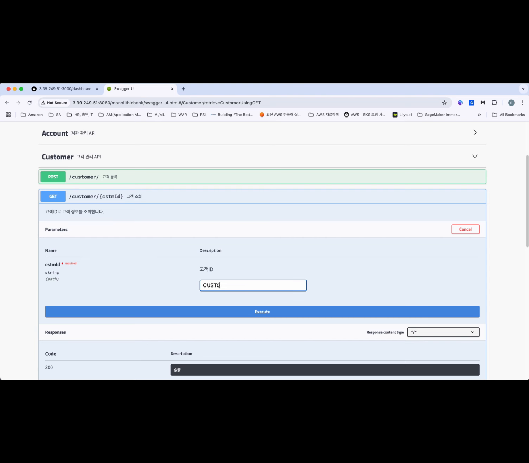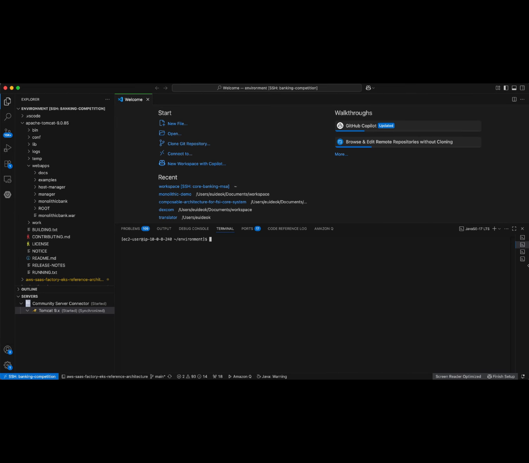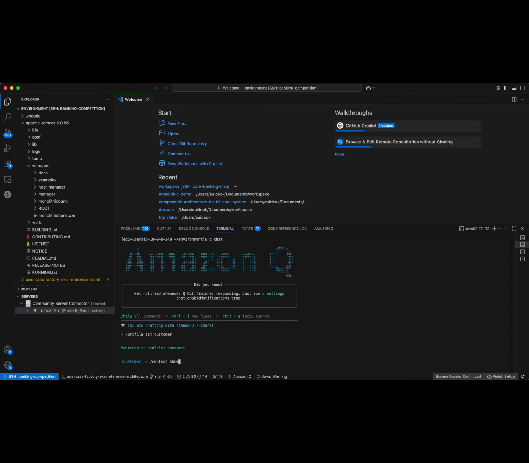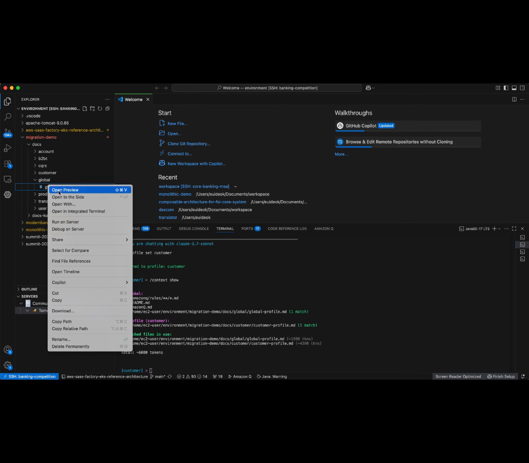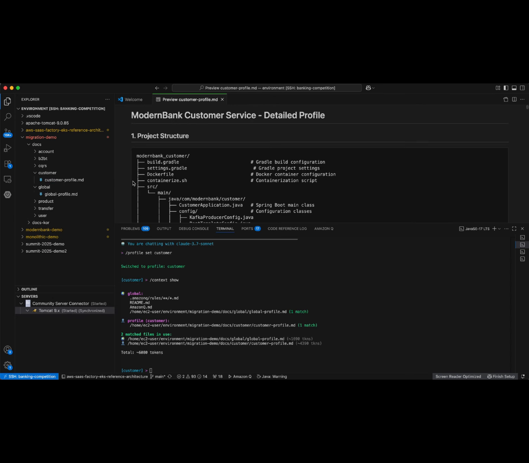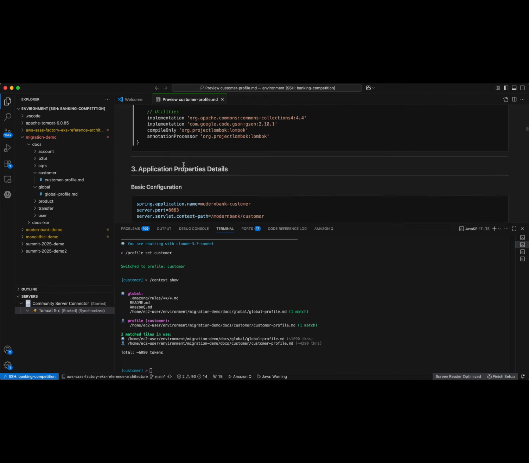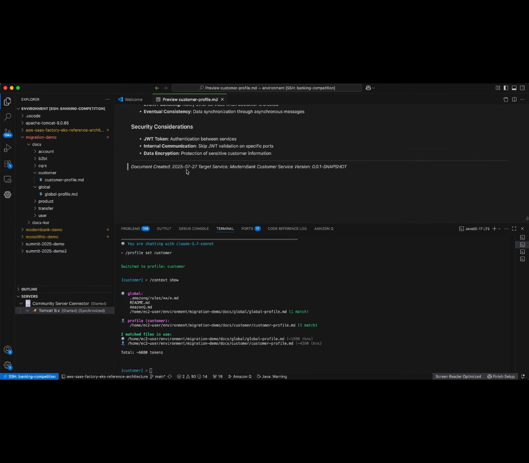Next, we will check that the customer API works correctly in the current monolithic banking system before transitioning it to a composable architecture. Modernization of the monolithic bank's customer module into a composable block begins with Amazon Q CLI. A global profile defines shared technical settings like software versions and tools. The customer profile includes an assessment of the module, and based on target files, modernization specs are pre-registered, including APIs, business logic, DB schemas, deployment scripts, and runtime configs.